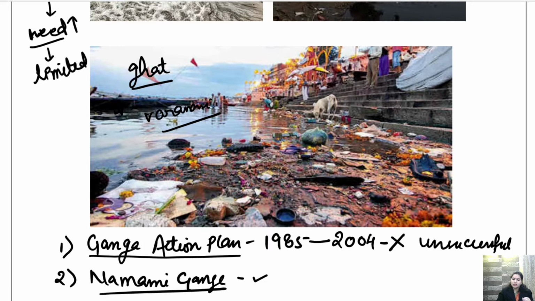So this Namami Gange project was a success. Every day in the morning, the water here is cleaned. उसमें machine लगी होती है, motor लगा होता है, and the people come and clean the water here. And also there are certain things that are banned, like मूर्ति विसर्जन.